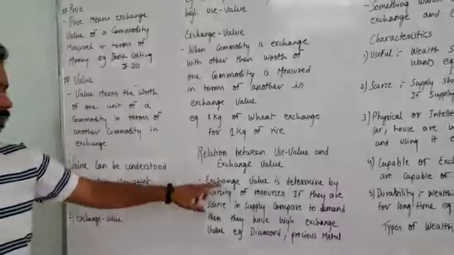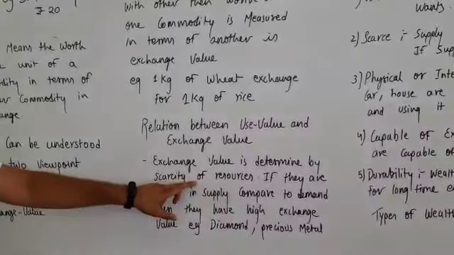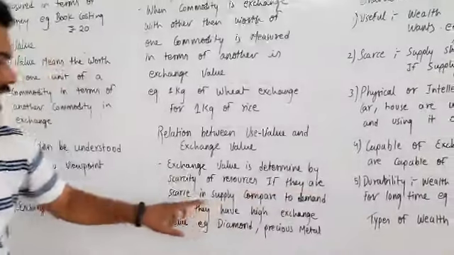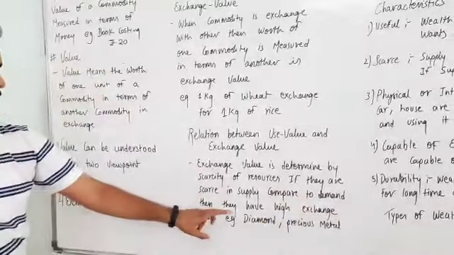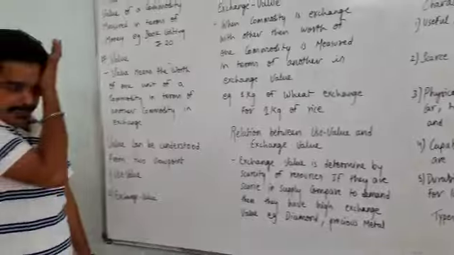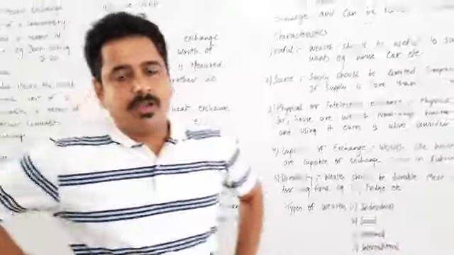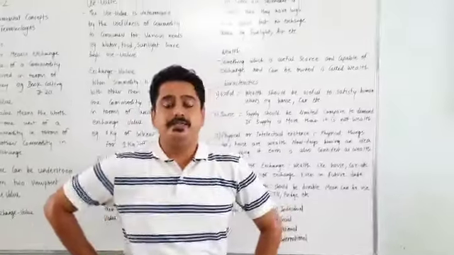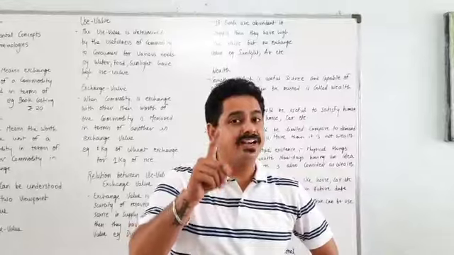Exchange value is determined by scarcity of resources. If they are scarce in supply compared to the demand, then they have high exchange value. Let's take an example. Diamond and precious metals. Diamond and precious metals have very less use value, but they are limited in supply.